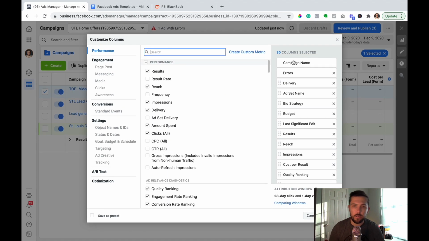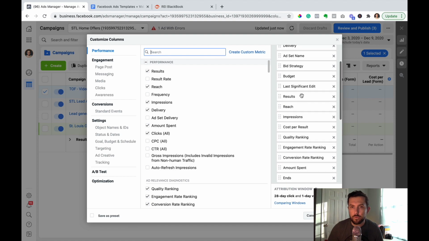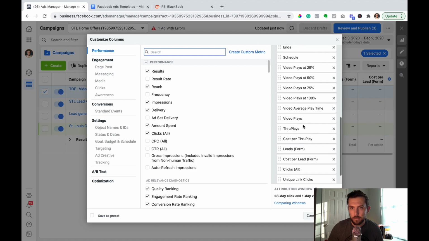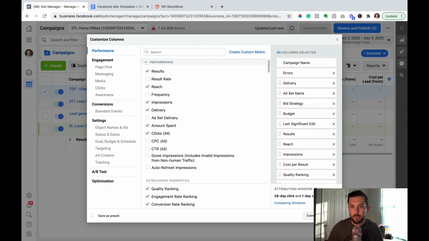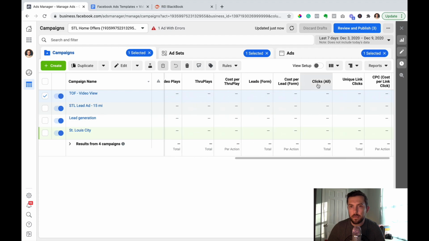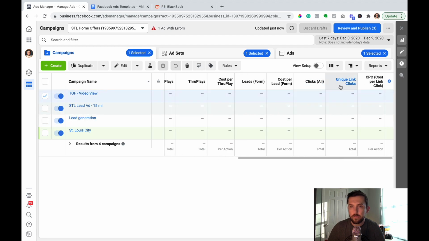But if you wanted to create a unique view for your video view ads, this is how you would do it. And these are the metrics that I would recommend tracking. All right, so I'm going to click apply. And you can now see that clicks are on there, unique link clicks are on there, and cost per clicks are on there.